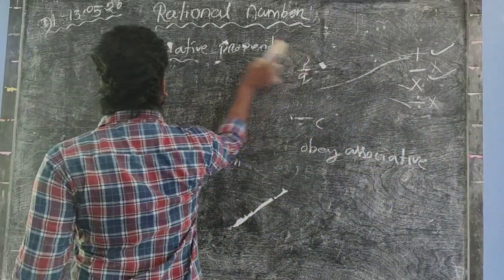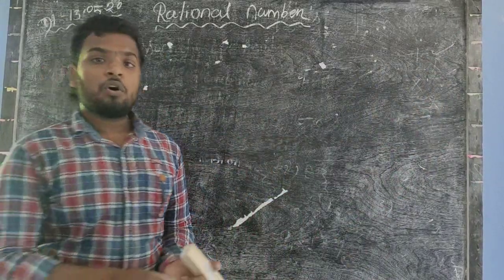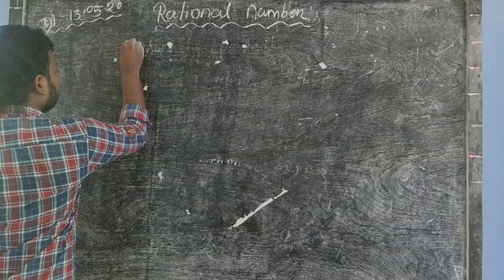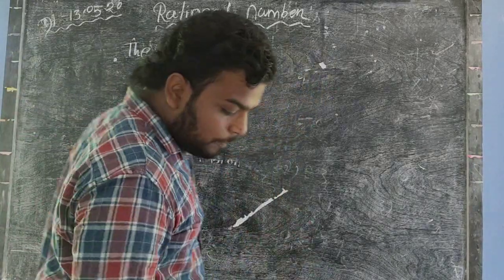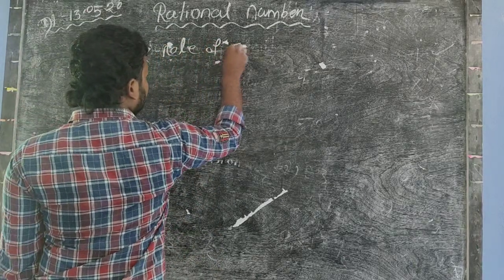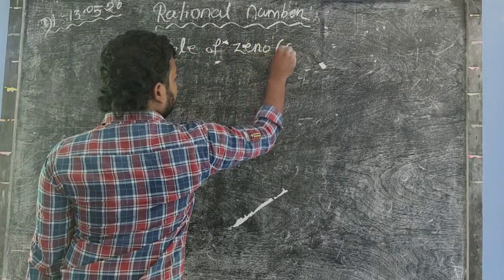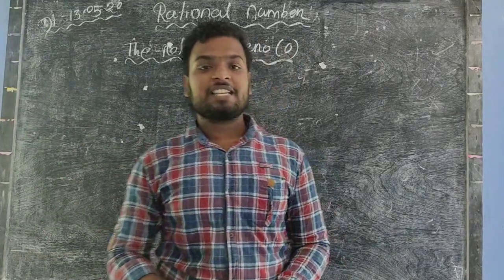Okay. So now we will discuss the role of 0. Zero is a very interesting number in the number series.